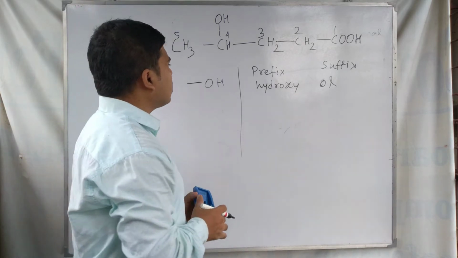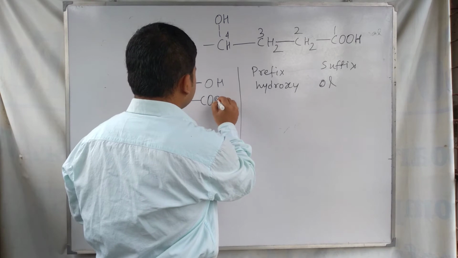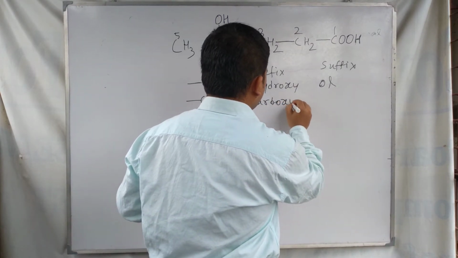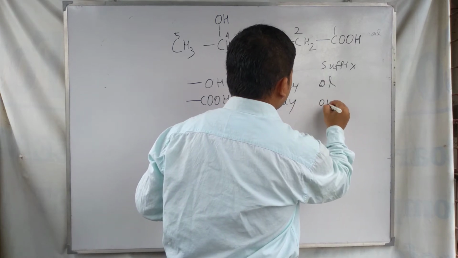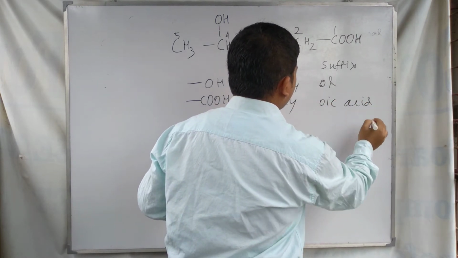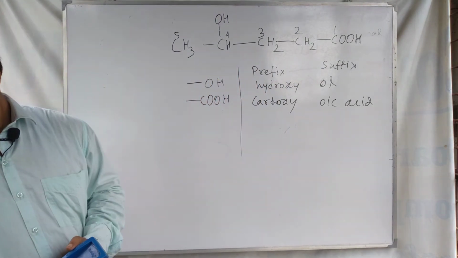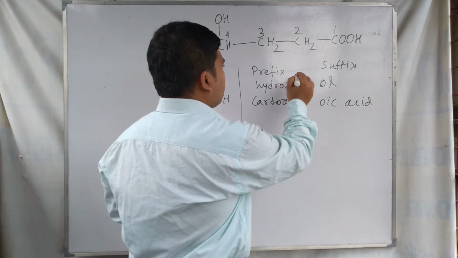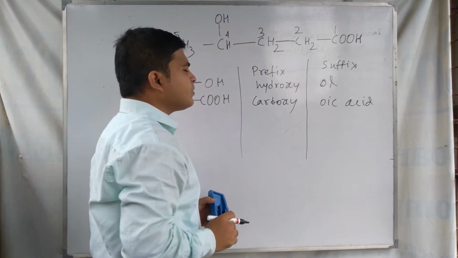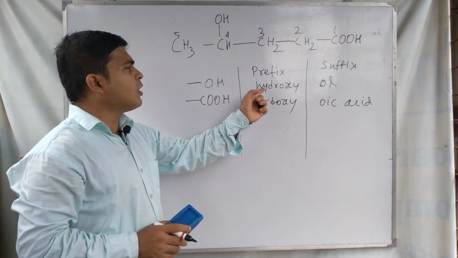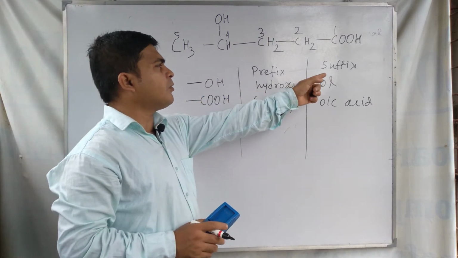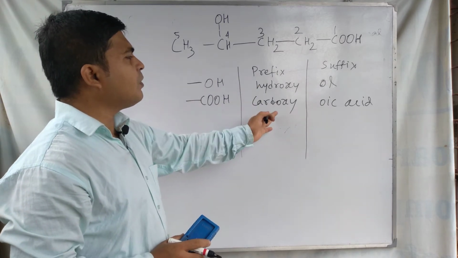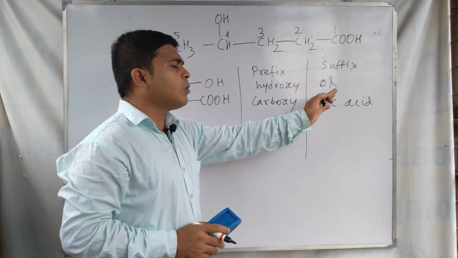And for carboxylic acid, the prefix is carboxy and the suffix is oic acid. So you can see the prefix and suffix of different functional groups. For OH, the prefix is hydroxy and the suffix is ol, and for carboxylic acid the prefix is carboxy and the suffix is oic acid.